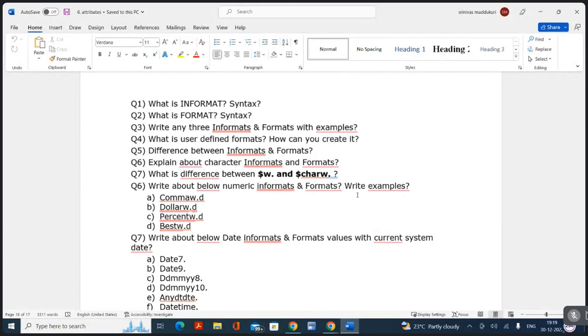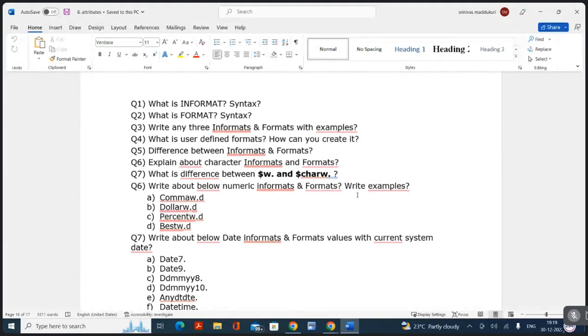Now, sixth question. Write about the below numerical informats and formats with some examples. You know what, right? What do you mean by COMMAw.d? When we have commas, we can use it. W stands for width, D stands for decimal. In the same way, you know $w.d, you know PERCENTw.d. Do you know BESTw.d? You don't know, right? I will explain that one.